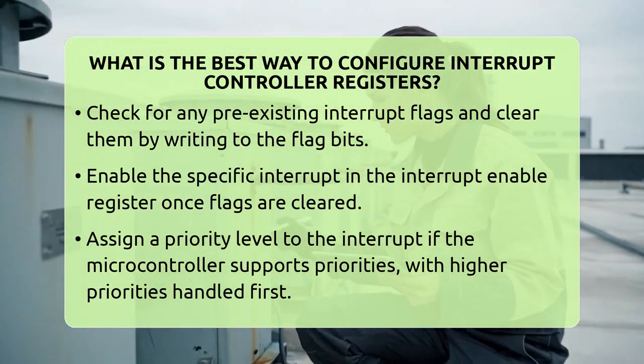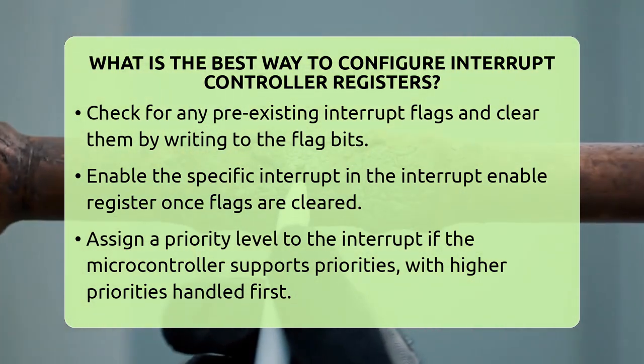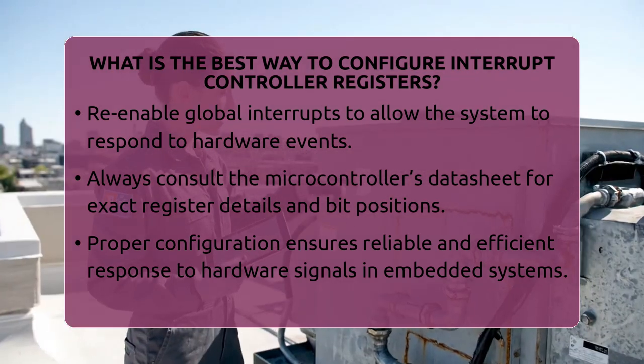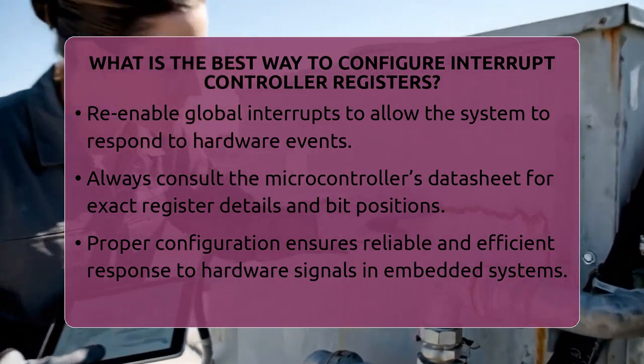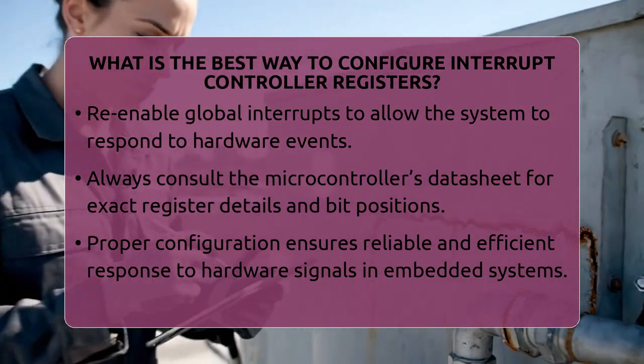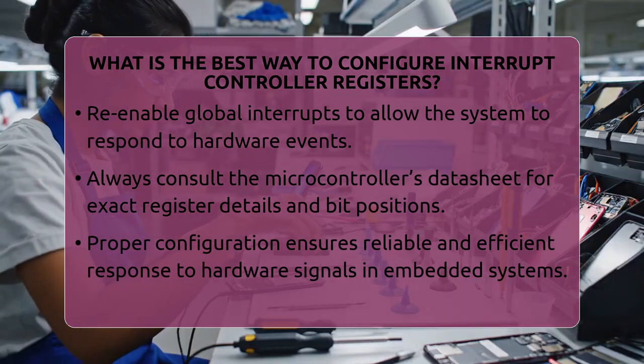If your microcontroller supports setting priorities, assign a level to this interrupt. Higher priority interrupts will be handled first if multiple happen at once. Finally, re-enable global interrupts to allow the processor to respond to events.